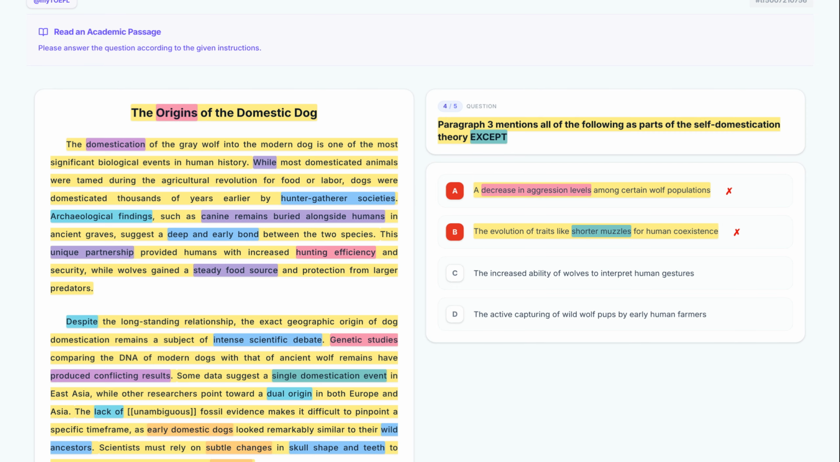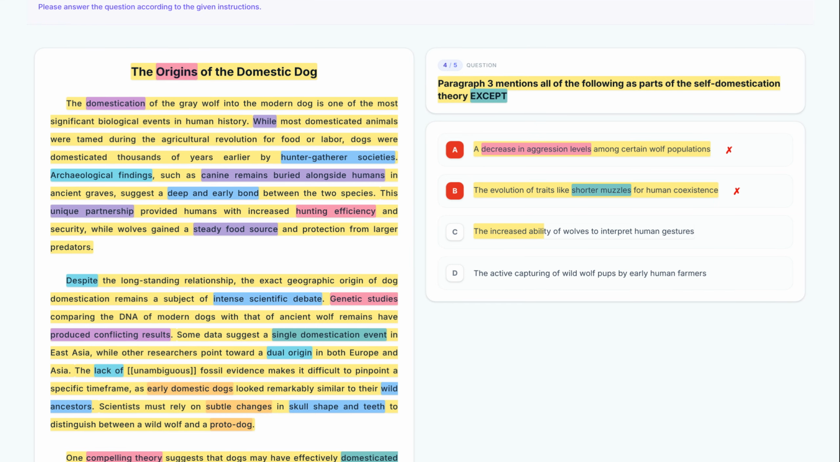Here's option C. Let's break it down. The increased ability of wolves to interpret human gestures. Option C mentions the ability to interpret human gestures. The text confirms this, noting an increased ability to interpret human gestures. Since this is in the passage, it is not the correct except choice. Eliminate it.